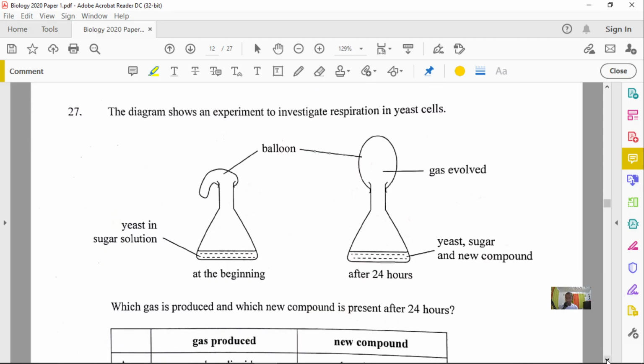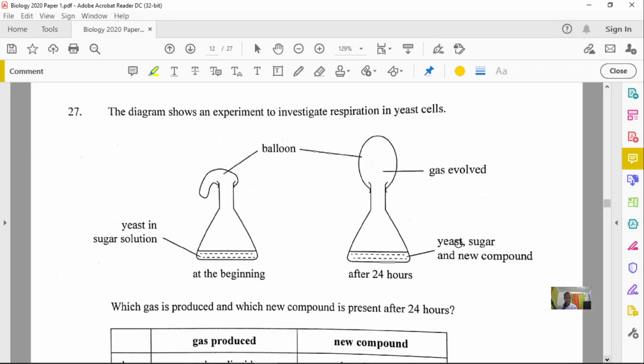For question number 27, it reads that the diagram shows an experiment to investigate respiration in yeast cells. What you notice here is yeast in sugar solution, which is great. This is the start of the experiment, and there's a balloon here. Now, after the experiment, after 24 hours, you notice the balloon was inflated.